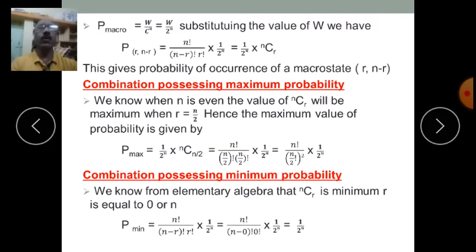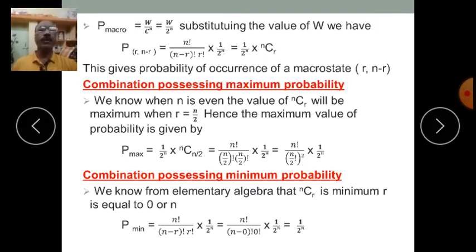So P macro is equal to the thermodynamic probability divided by the total number of microstates of the system, or W upon 2 to the power n if there are 2 compartments and n particles.